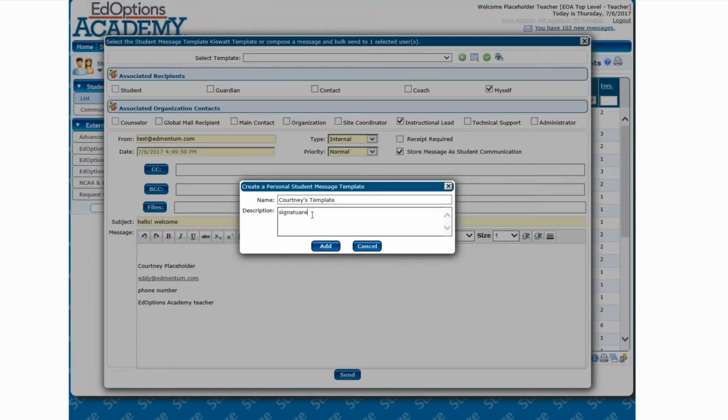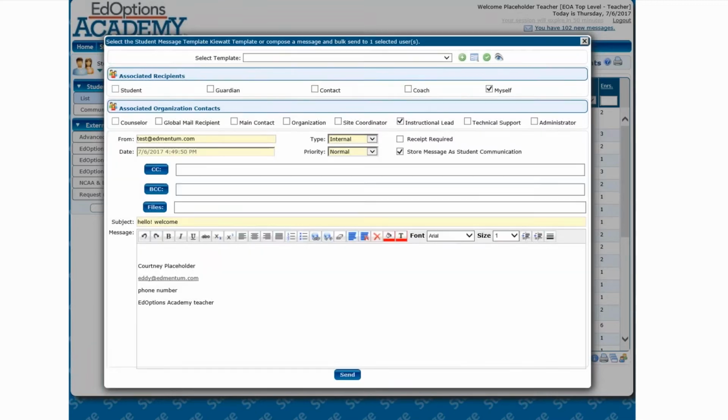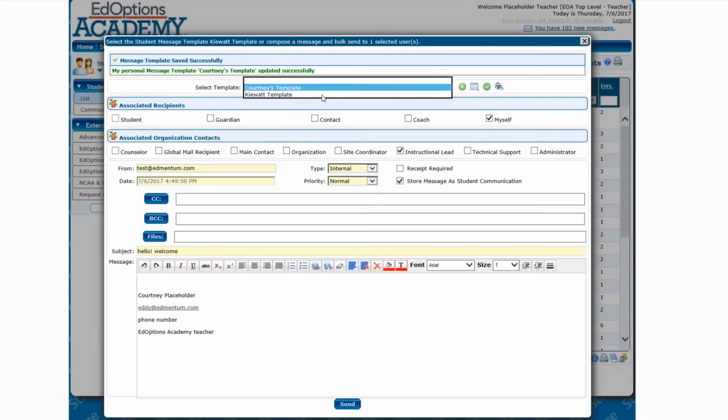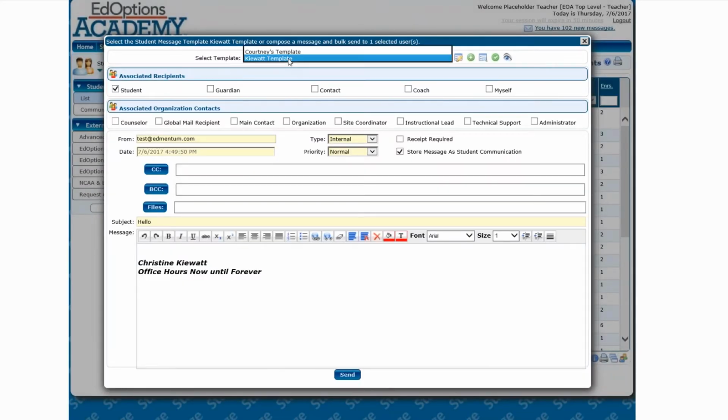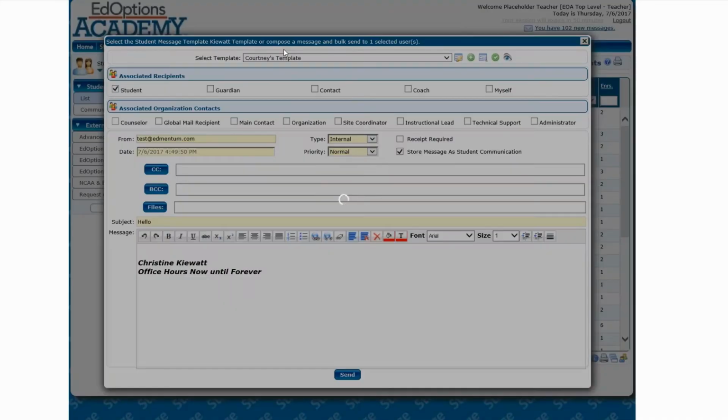If I add that as a template, now you can see that if I go to the drop-down menu, Courtney's template is there. If I change the templates, you can see that's a different one. And again, if I click back on mine, there's my template.